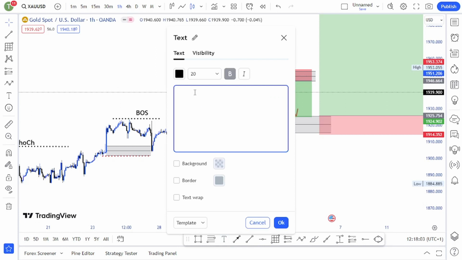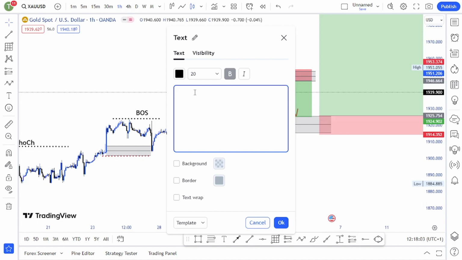That one is not a confirmed break of structure. Why? Because price just went up, but it could not close above that zone. So now we have a change of character. Where is the change of character? A change of character is here. This is where the change of character is.